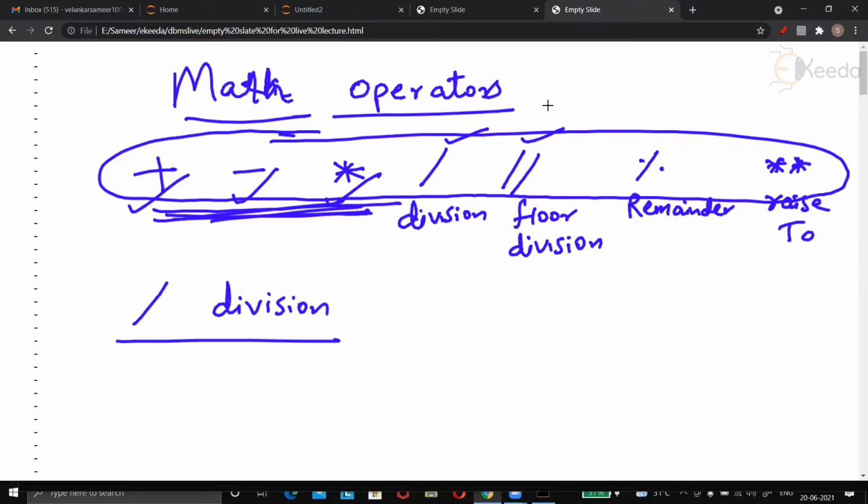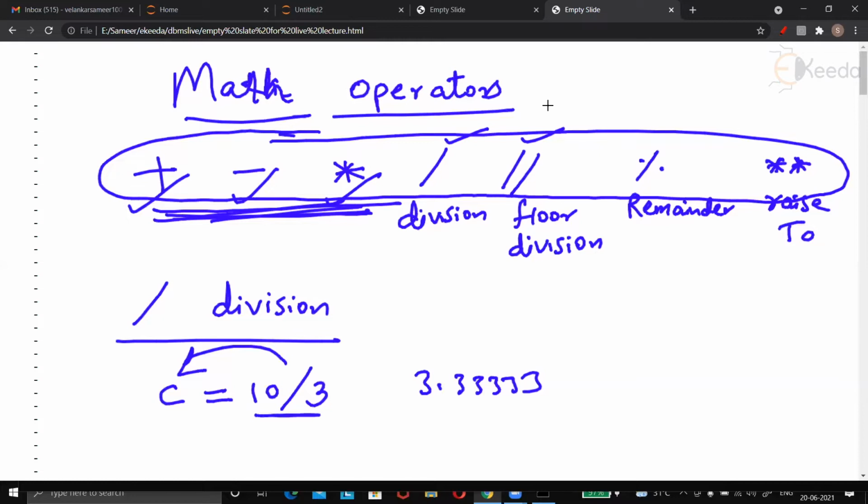Suppose you write a statement like this, C is equal to 10 divided by 3. Then C computed by Python is 3.33333.